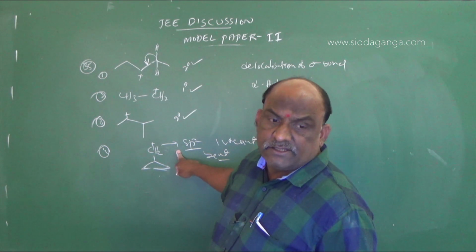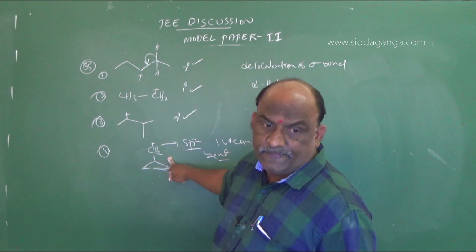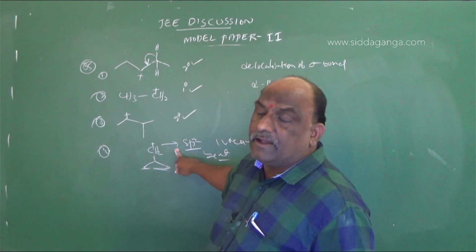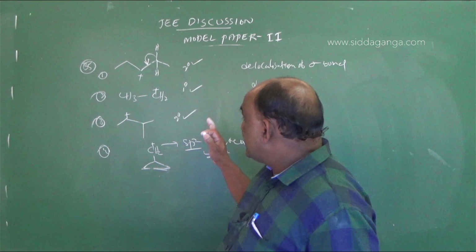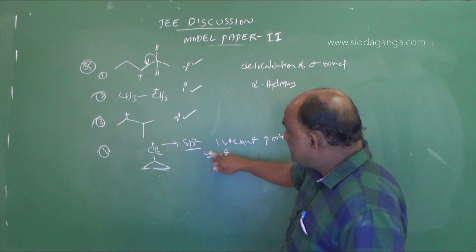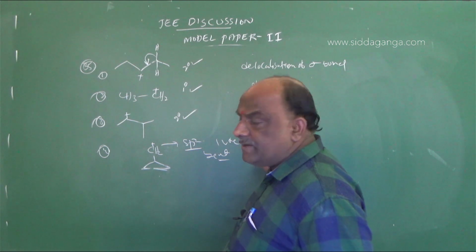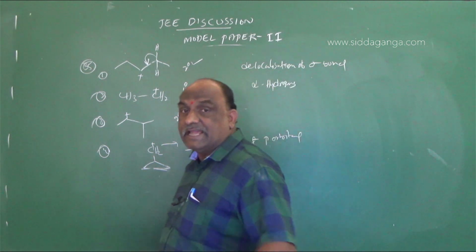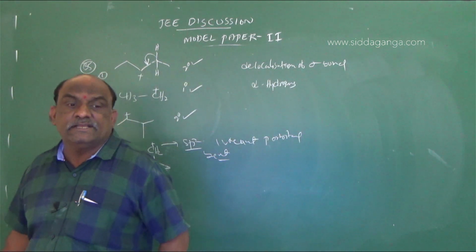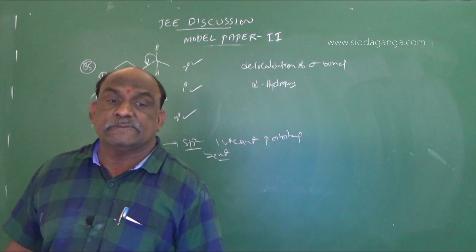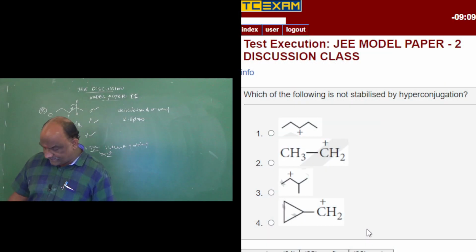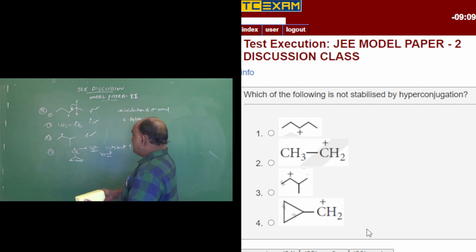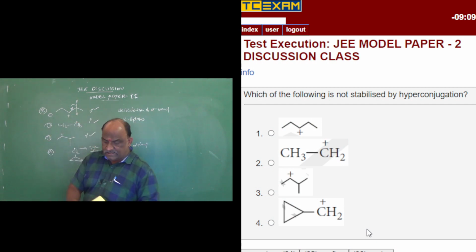This is called the cyclopropyl methane carbocation, an example of a primary carbocation. The greater stability can be explained by the bent structure of the sp2 carbon, which has one vacant p orbital, and the interaction takes place between the vacant p orbital and the cyclopropane ring. On that basis it is stable, but the stability is not expressed in the form of hyperconjugation. So the fourth option will be the right answer for this question.